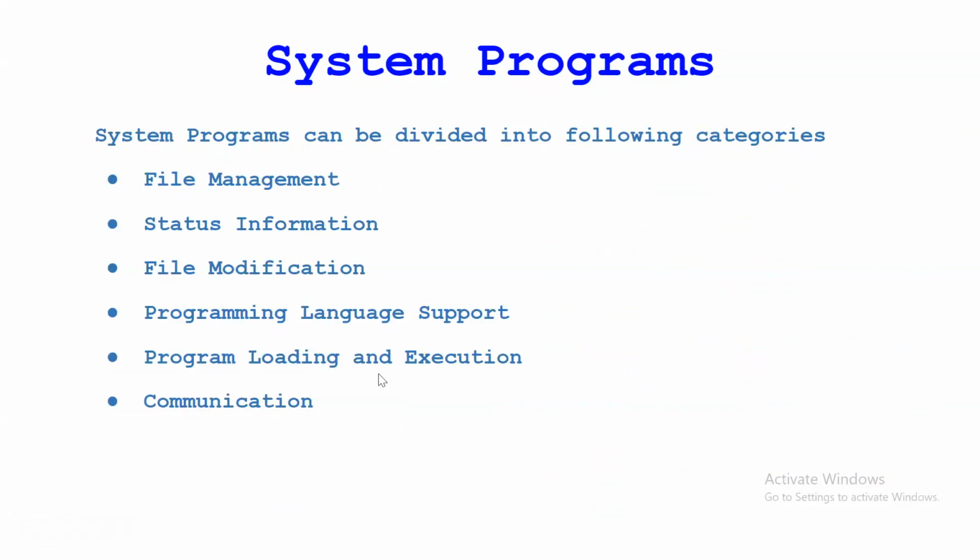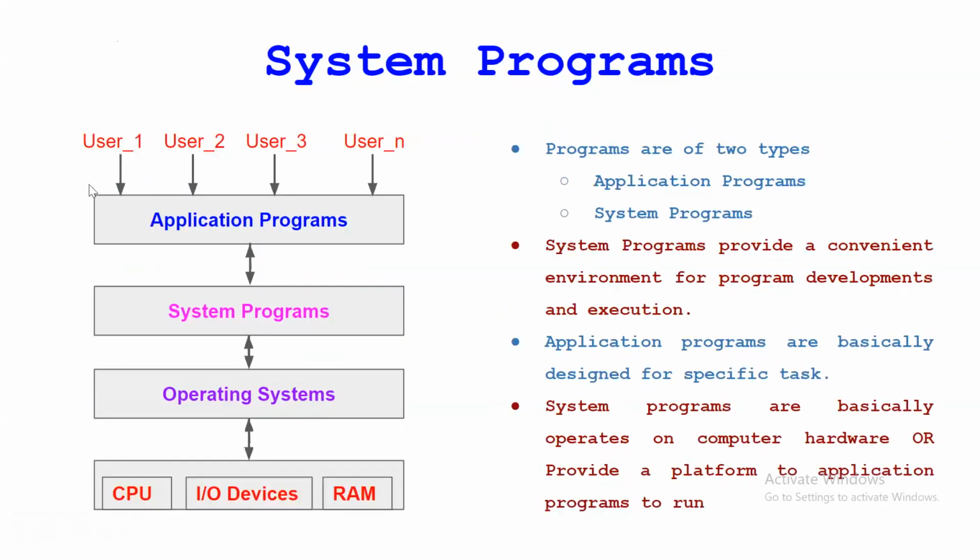These are some system programs. We have said the system programs sit in between the application programs and the hardware. If the user wants to access anything from the hardware part, they make a call to the system, but actually everything happens inside.